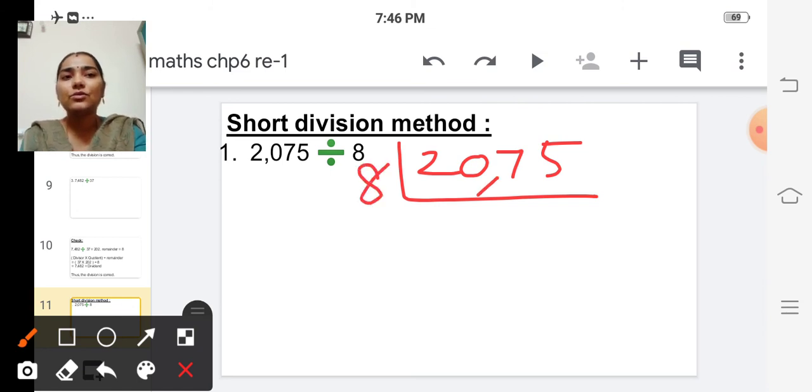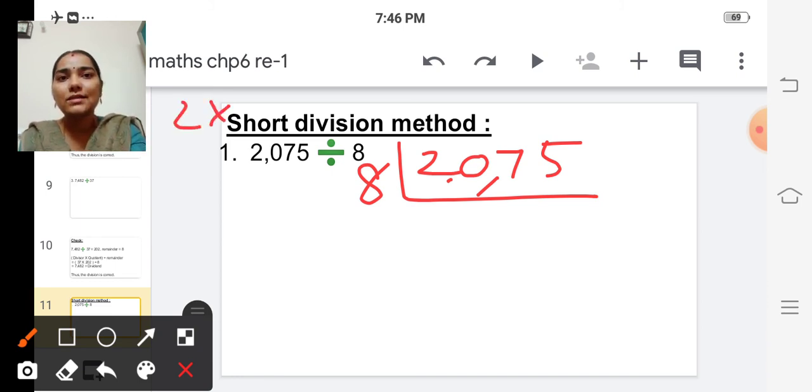So consider first digit, which is 2. 2 is less than 8. So we cannot divide. So let's consider first 2 digits of the dividend. Okay. 20. How many times will it go, so that the product is less than or equal to 20? It should not be more than 20. Okay.